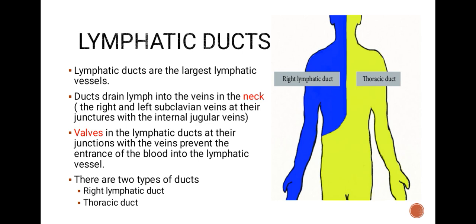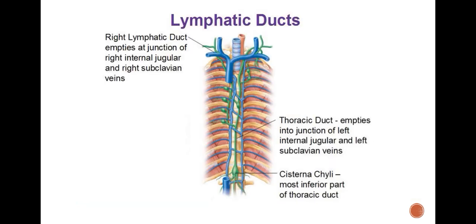There are two types of ducts: the right lymphatic duct and the thoracic duct. Right lymphatic duct empties at the junction of the right internal jugular and right subclavian veins. Thoracic duct empties into the junction of the left internal jugular and left subclavian vein. Cisterna chyli is the most inferior part of the thoracic duct.